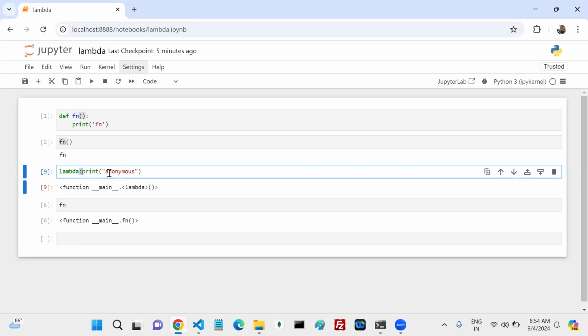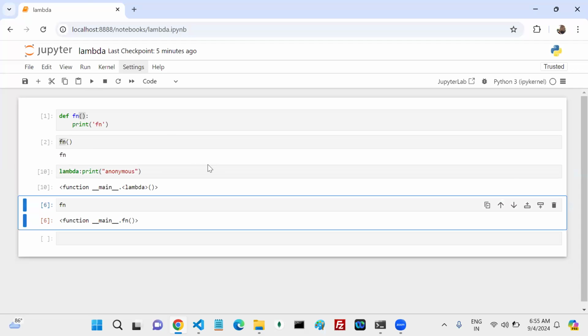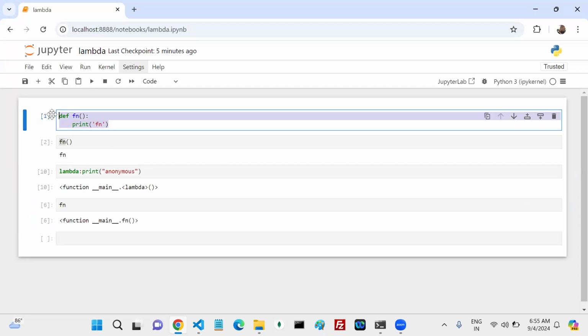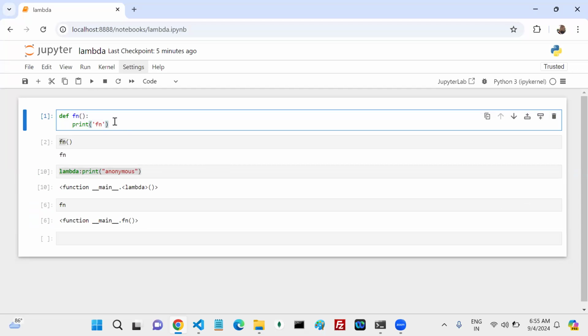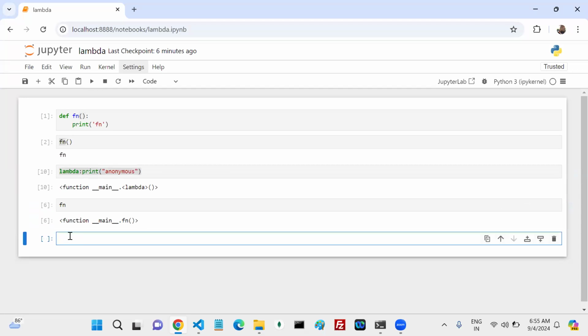Syntactically invalid. After that, here I wrote a print of anonymous. Okay, this is 100% valid syntax or not? Agreed up to here? Come on. Up to here, okay? Step by step. This particular function and this particular function, compare and tell me, are you okay with this syntax or not? First the syntax, after that, how to use that functionality, we'll see. Okay, then next,